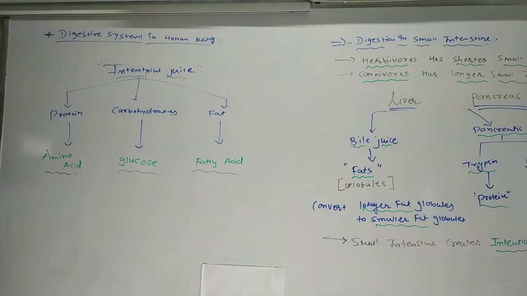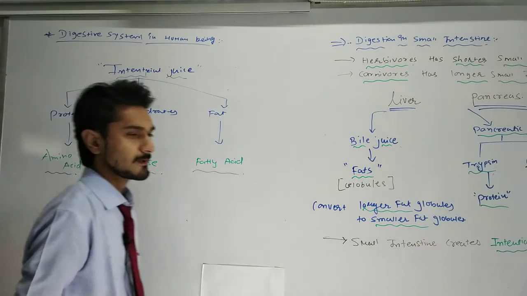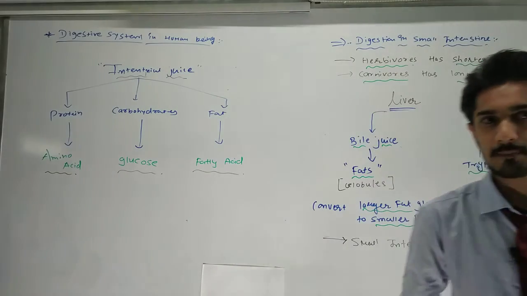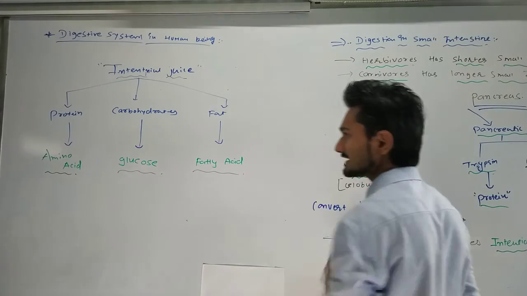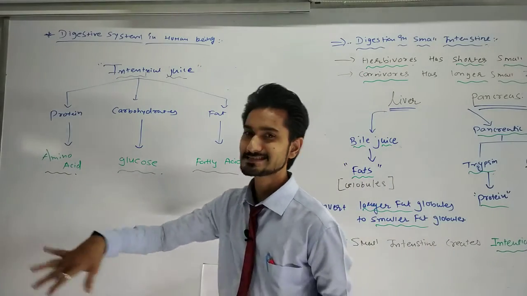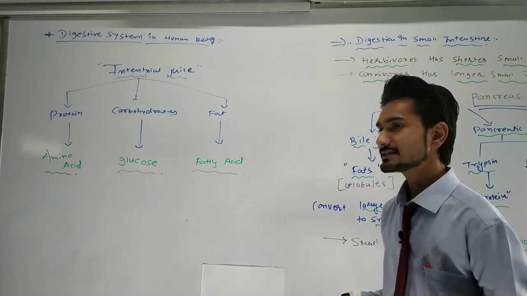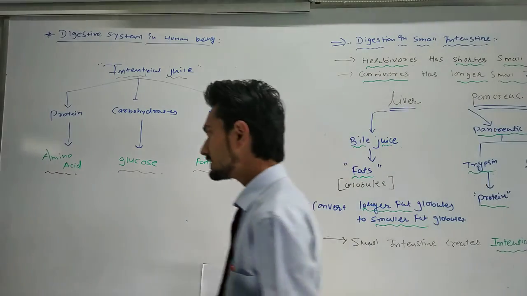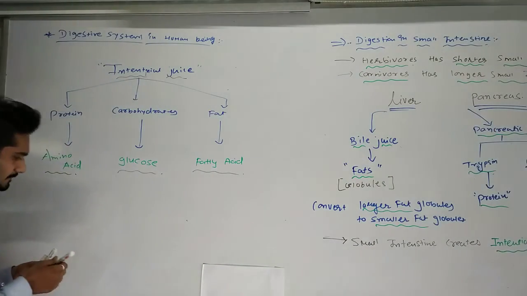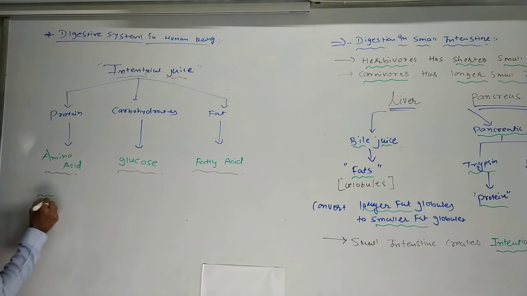Now this whole thing gets digested, but what happens to the amino acid, glucose and fatty acid? Now it will get absorbed into our body, and it goes to the small finger-like structures in the small intestine.